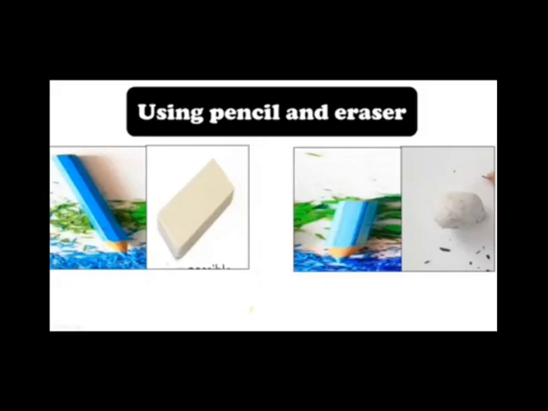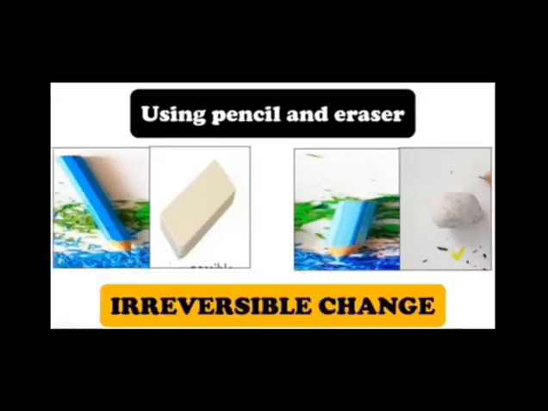Let's take one more example. Alright. So I purchased a pencil and an eraser from the market, and after using them for some days, the pencil gets shorter and the eraser also gets smaller. So I want the original pencil and eraser back. Can I get it back? Obviously no. So this is an irreversible change because here I cannot get back the original substance.